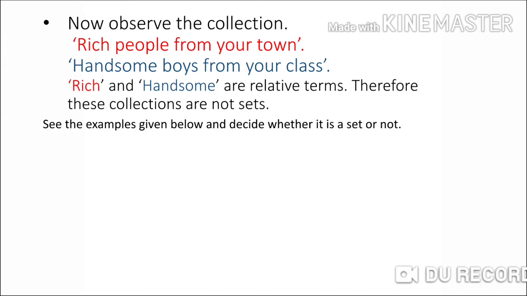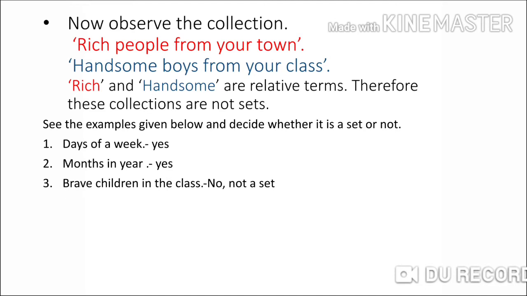See the examples given below and decide whether it is a set or not. First one, days of the week. Yes, it is a set. Why? Because we can clearly list the days of the week: Monday, Tuesday, Wednesday, Thursday, Friday, Saturday, Sunday. So all the elements are well defined, therefore it is a set. Second example, months in a year. Yes, that is also a set because all the elements are well defined.